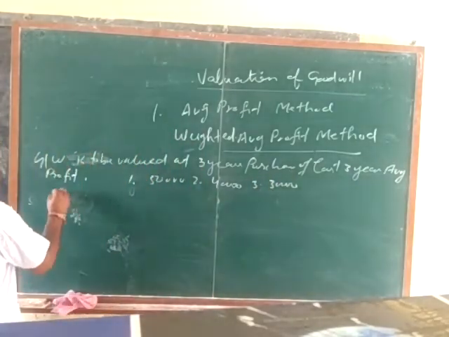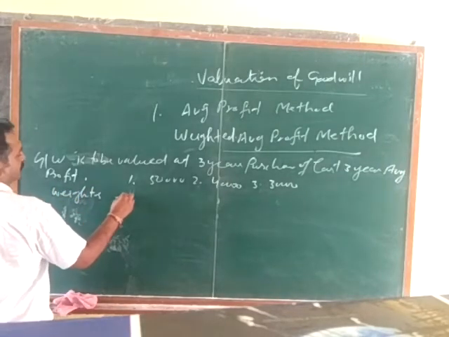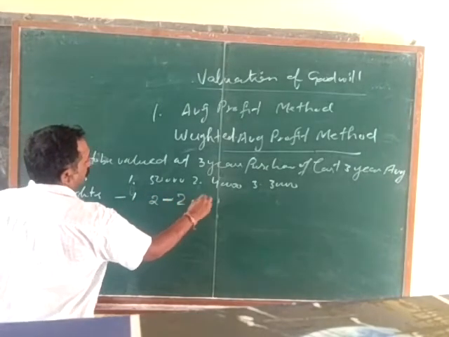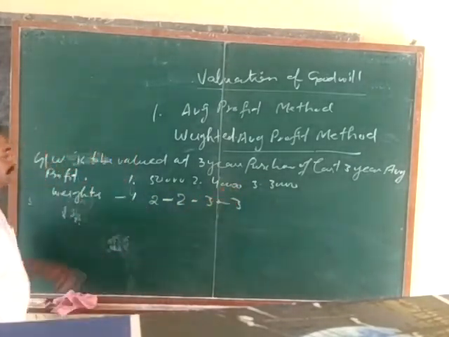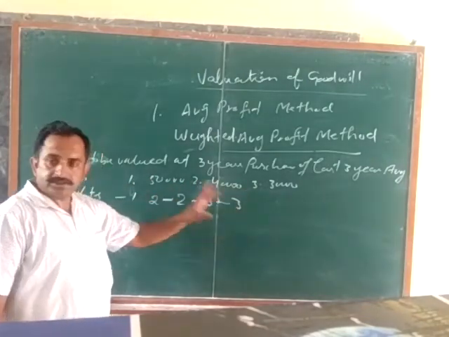And the weights are given. Weights are also given in such type of questions. First year weight is 1, second year weight is 2, and third year weight is 3.